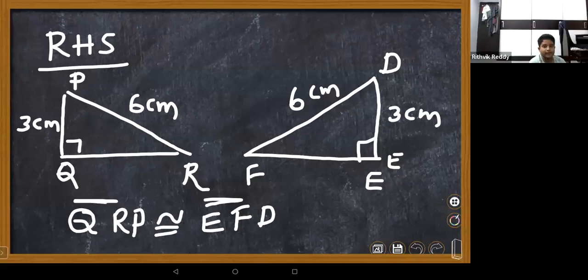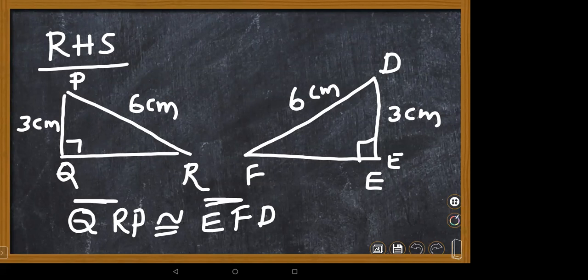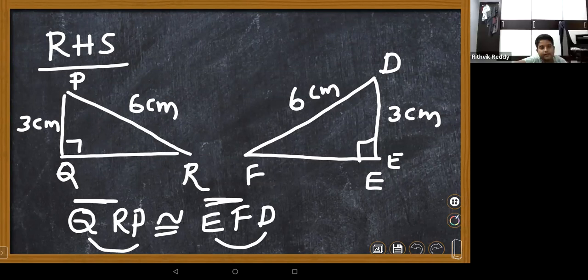Because here FD is the hypotenuse and here ED length should be matched with the QP. Just like that you can also check, children, QP. Yes, it is matched. Everything is congruent. So we can write it as QRP, which is congruent to EFD. Right.